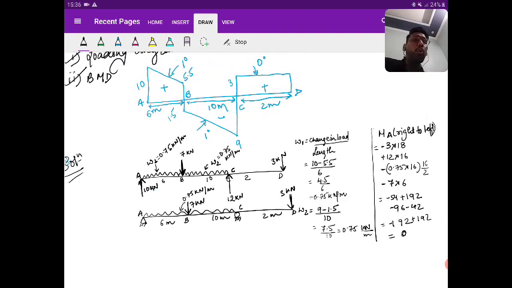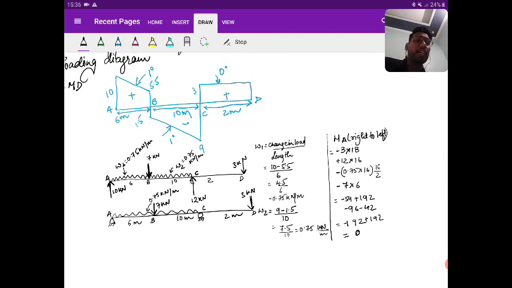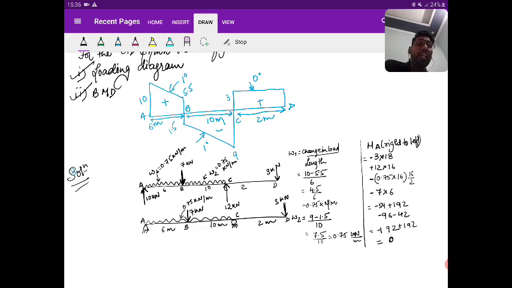So any doubt in this loading diagram, please ask. How we have drawn this loading diagram, if you have not understood, please ask. Any doubt how we get this loading diagram? Let me explain this once again. There is an upward load of 10. You can see in the shear force diagram there is a sudden change, it rises to 10 from 0. So it can only be possible when there is an upward force of 10 at point A, right?